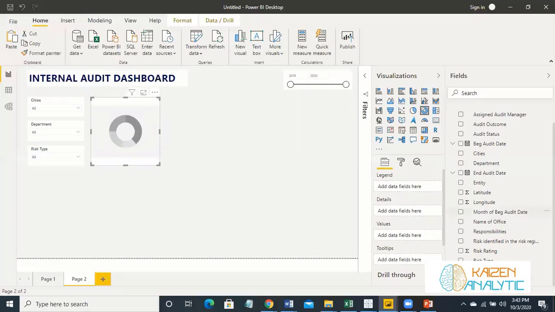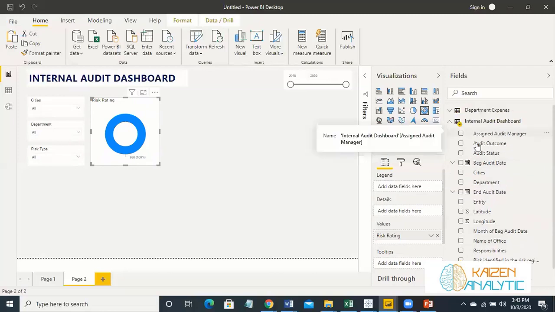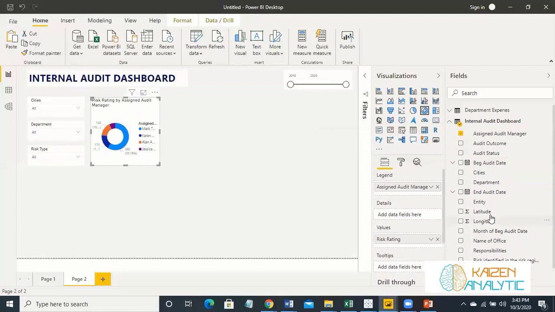And let's place first the risk rating in the values. And now we'll place two items to analyze it in a drill down option as well. So first we'll place the assign audit manager in legends, and second we'll place the risk type.